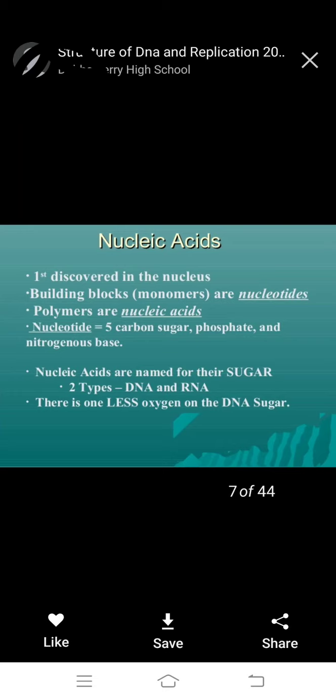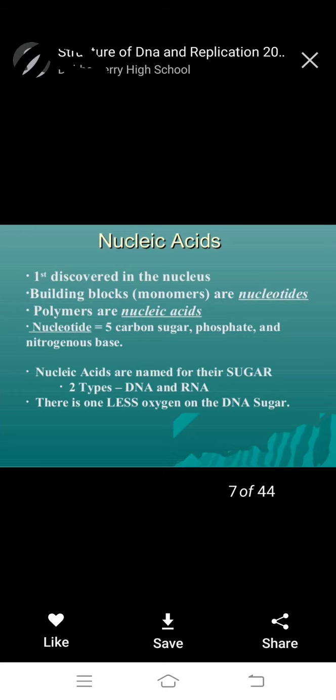A nucleotide has a 5 carbon sugar, called a pentose sugar, a phosphate and a nitrogen base. 5 carbon sugar, phosphate and nitrogenous base. Nucleic acids are named for their sugar.